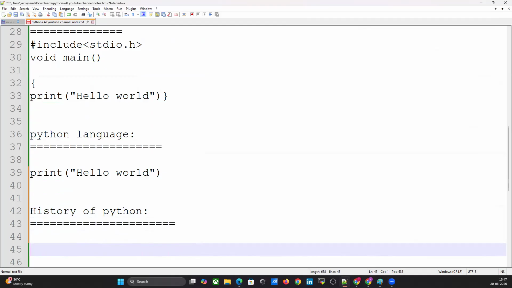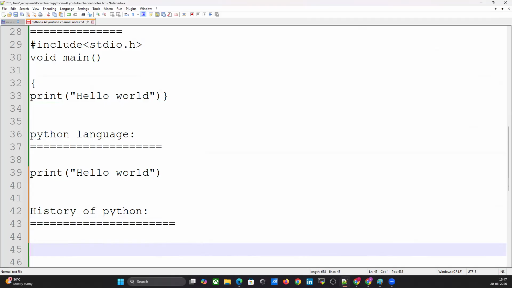Why did Python come into the picture? Why did the Python word come? Is there any reason behind that? Yes. The name Python was selected from a TV show, Monty Python's Flying Circus, which was broadcast on BBC from 1969 to 1974. Guido developed the Python language by taking almost all programming features from different languages.